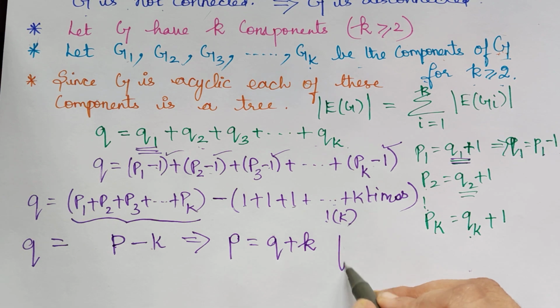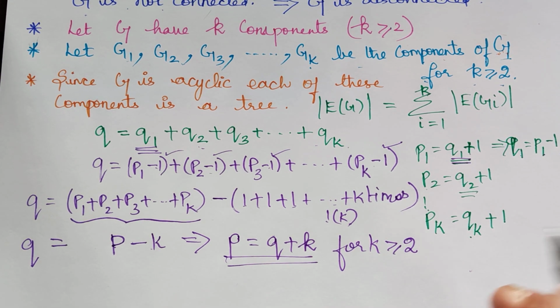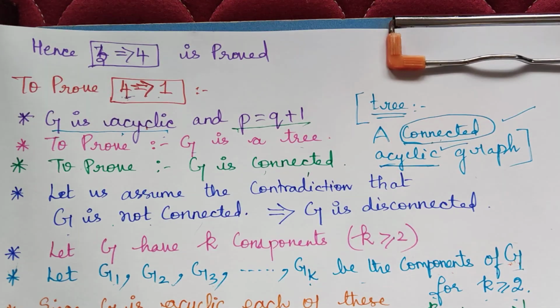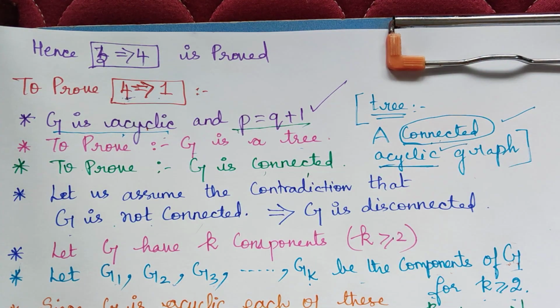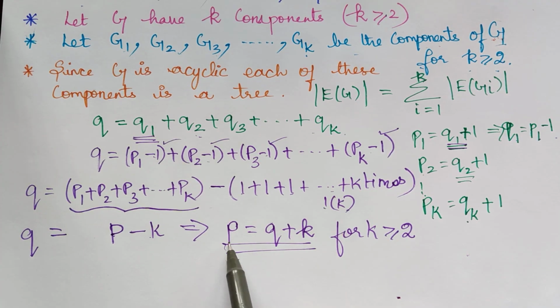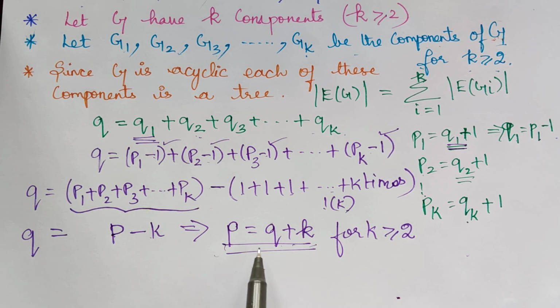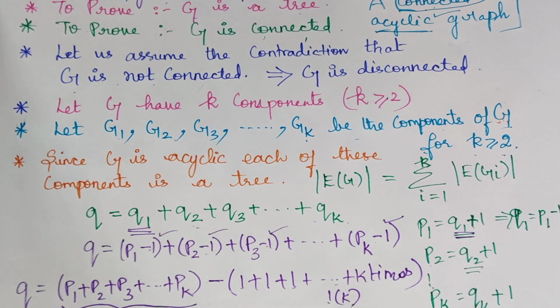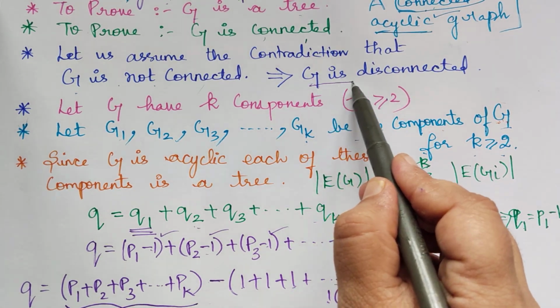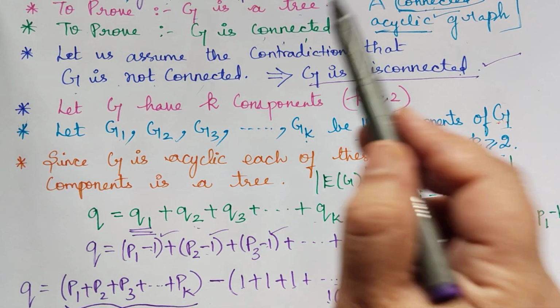But this is for K greater than or equal to 2. This is a contradiction, because we know that P is equal to Q plus 1. So because of this contradiction, P cannot be equal to Q plus K, since P is equal to Q plus 1. Therefore our assumption that G is disconnected is not true, and hence G has to be connected.